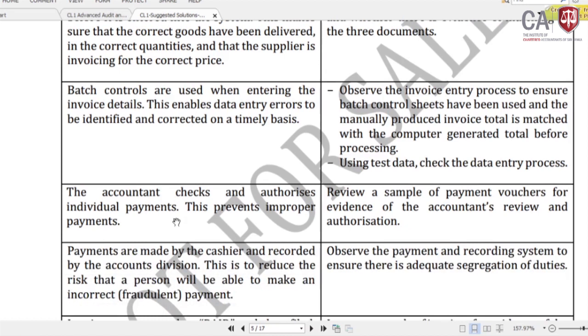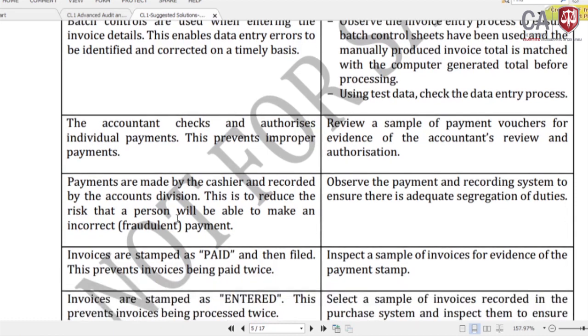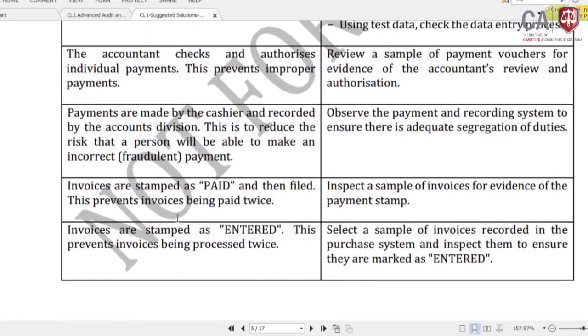And the third one, the accountant checks and authorizes individual payments. It's a good control. Test of control: review a sample of payment vouchers. Then, when payments are made by the cashier and recorded by the accounts division, to reduce the chance that a person will be able to make an incorrect payment, there is segregation of duties. Observe the payment and recording system to ensure there is adequate segregation of duties. And we come to the last 2: invoices are stamped as paid and invoices are stamped as entered. Then again, in both places you can check a sample of documents.